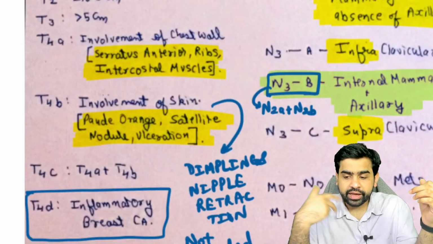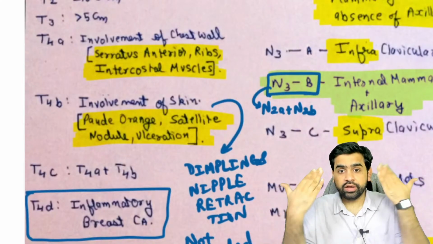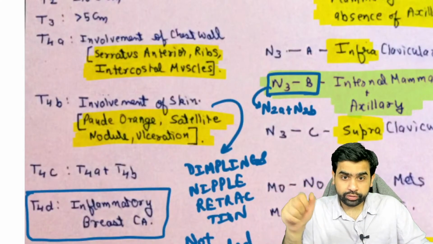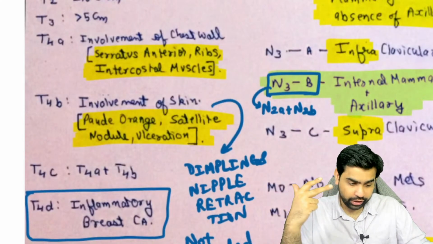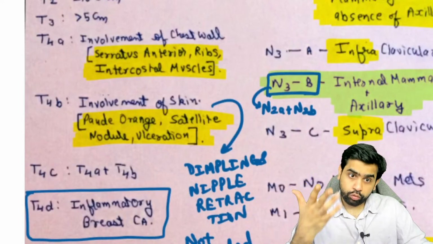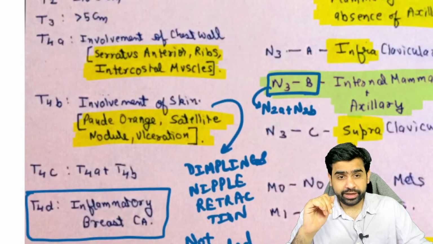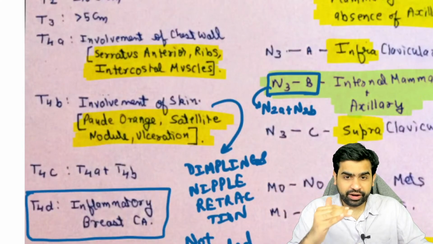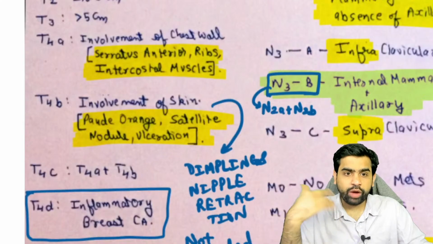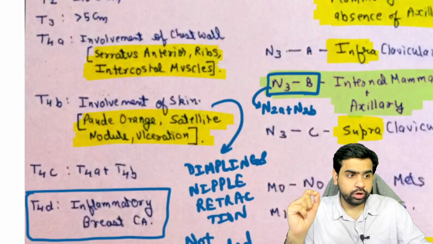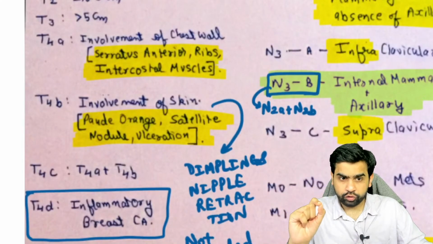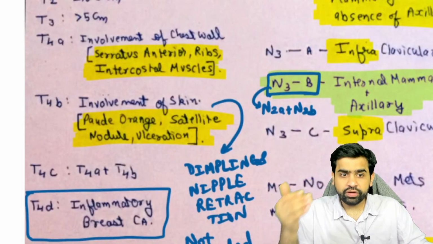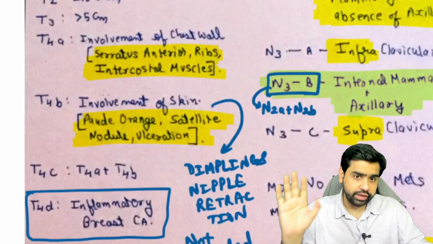What about T4B? In T4B, there is involvement of the skin. So T4A is chest wall, T4B is skin. In the skin, if they give you peau d'orange, or ulceration, or a nodule, then yes, you will say you have a T4B lesion. But if they give you puckering of the skin, or dimpling, or nipple retraction, then that is not skin involvement. Why is that occurring? Because of involvement of the ligament of Cooper. Then we have T4C, where there is involvement of the skin as well as the chest wall. Then we have T4D, where there is inflammatory breast cancer. So done. This is about the T stage.